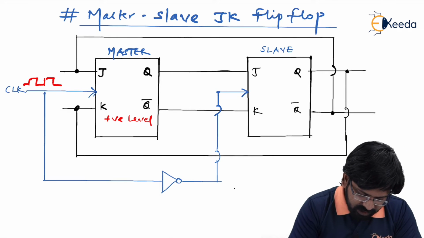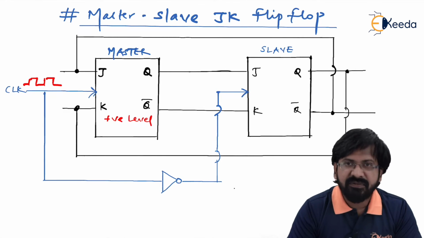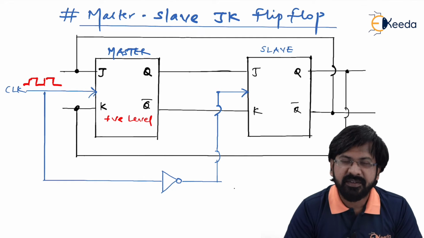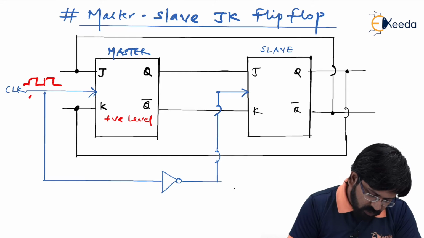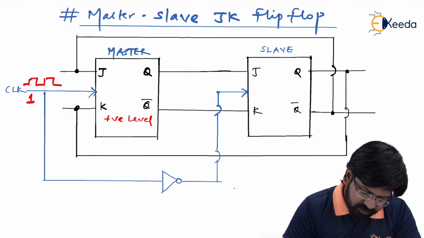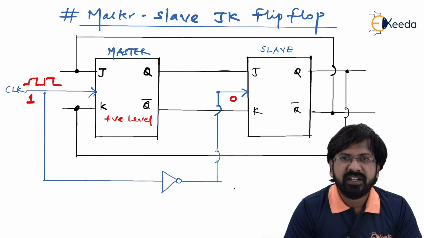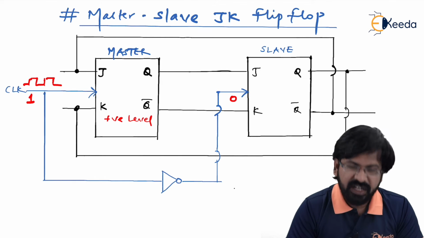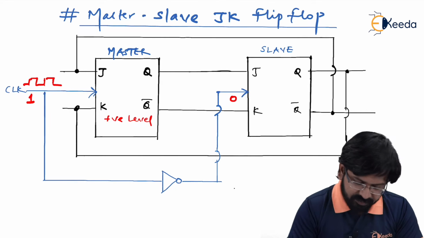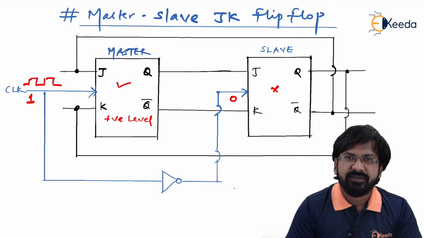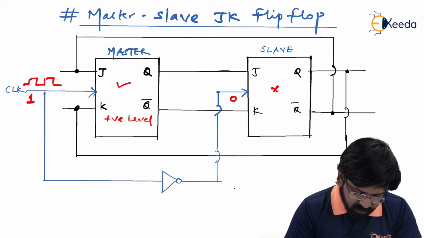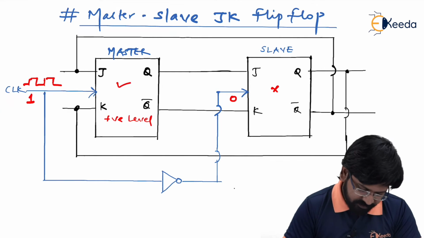Whereas as you can see, the same clock is given to the slave but via a NOT gate. Am I right? So what is going to happen? When clock is equal to 1 at the master, the slave will get 0. Even though the slave is also a positive level triggered device, when clock is equal to 1, the master is active but the slave will be inactive. Why so? Because of the NOT gate presence.